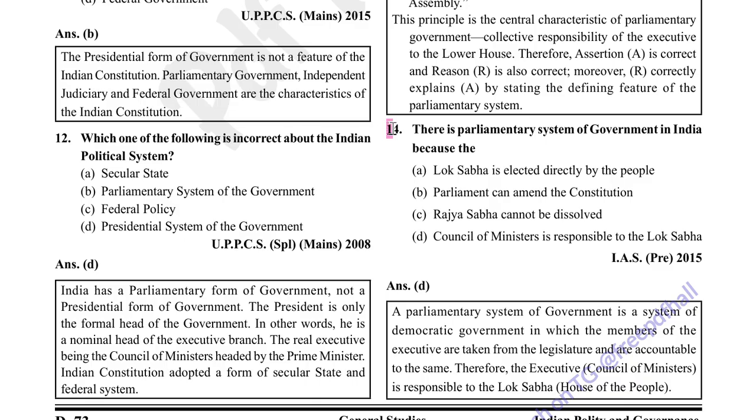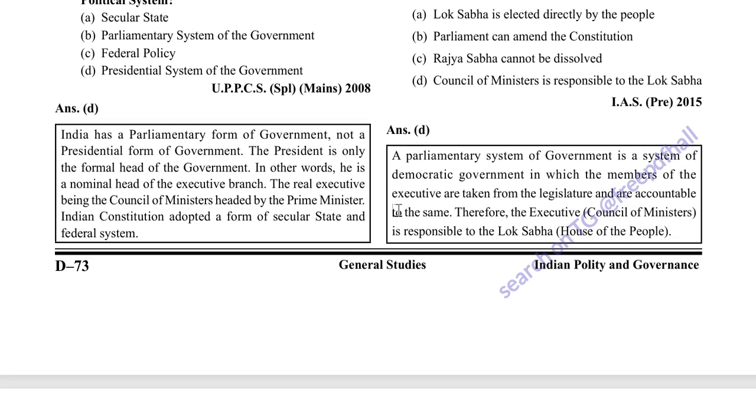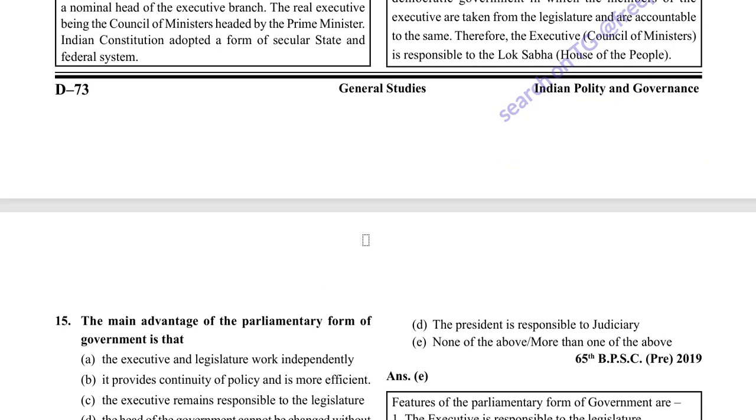There is parliamentary system of government in India because Council of Ministers is responsible to the Lok Sabha. Option D is correct. A parliamentary system of government is a system of democratic government in which the members of the executive are taken from the legislature and are accountable to the same. Therefore, executive is responsible to the Lok Sabha.